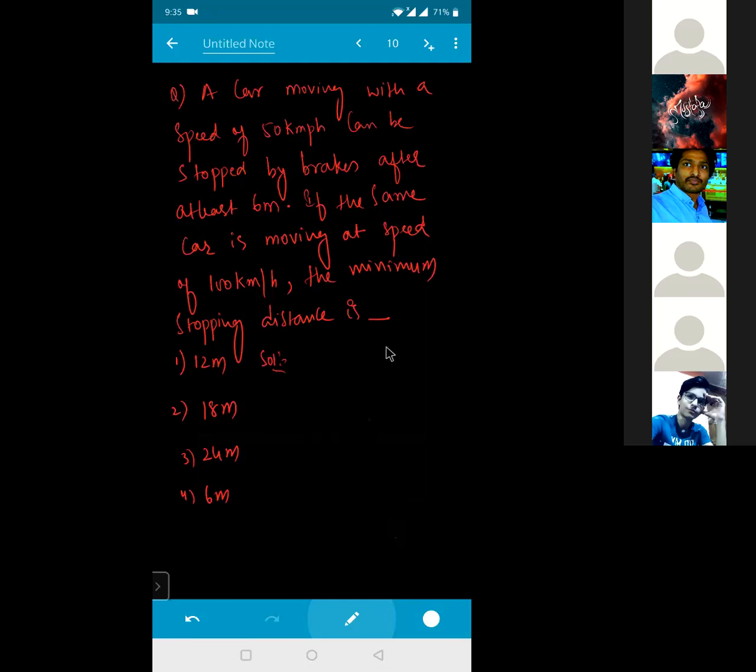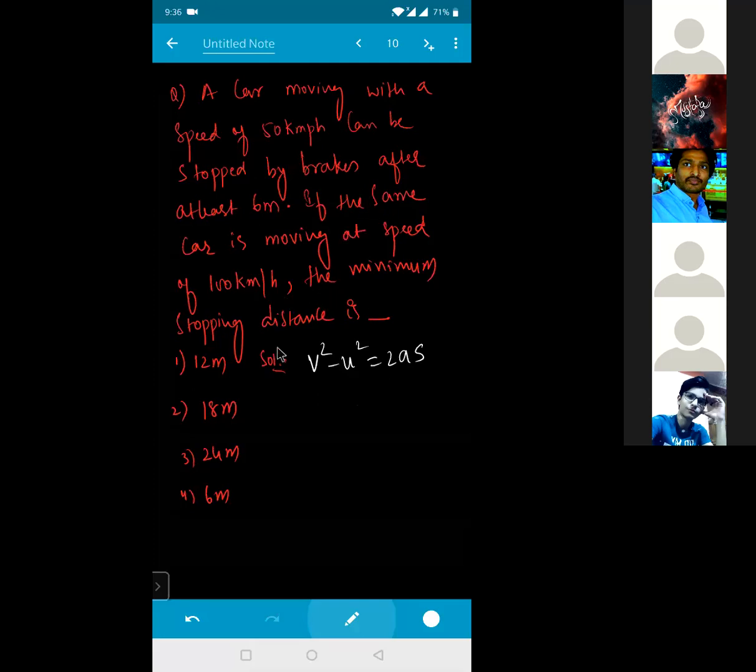What equation can I use here? V square minus U square is equal to 2 A S. I can't use V is equal to U plus AT because I don't have any information related to time. I can't even use S is equal to UT plus half AT square because time is not there. In this one, for the speed and distance relation, we have only the kinematic equation V square minus U square is equal to 2AS.